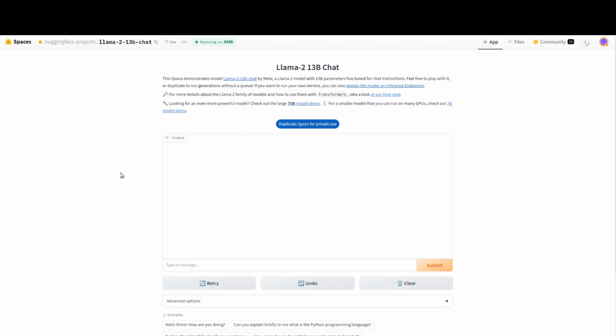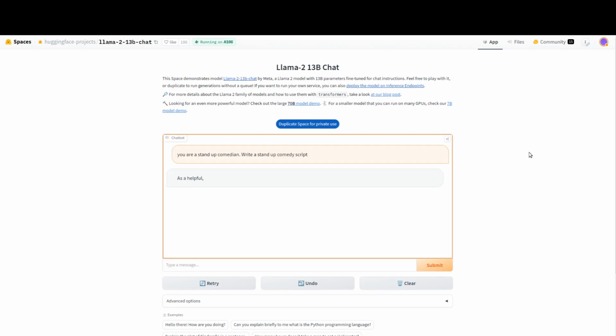Now the last model from Hugging Face is the 13 billion one, which again refused to write a script which is considered offensive or inappropriate. Now instead, it provided a list of tips to come up with the comedy script, which is quite interesting.